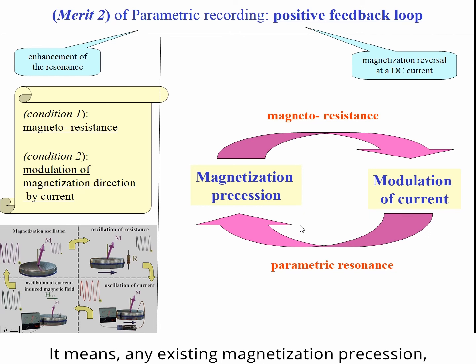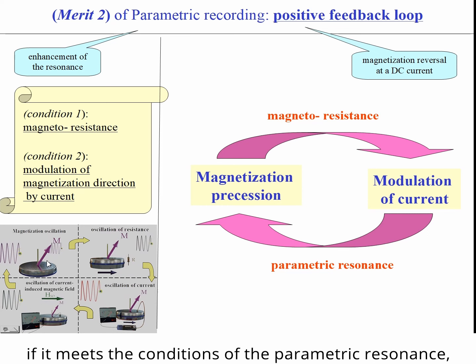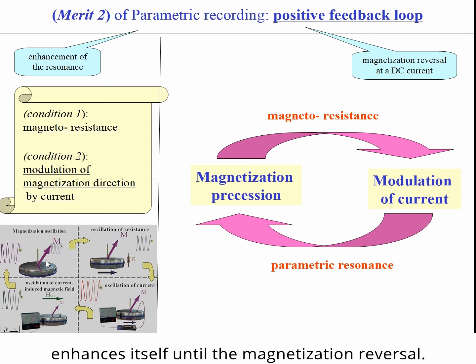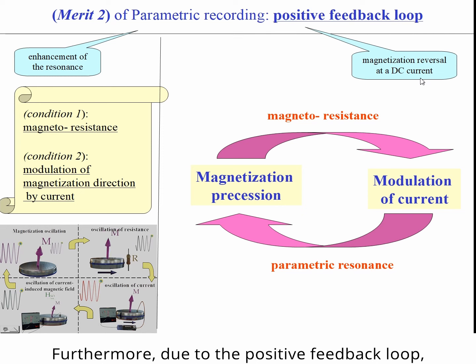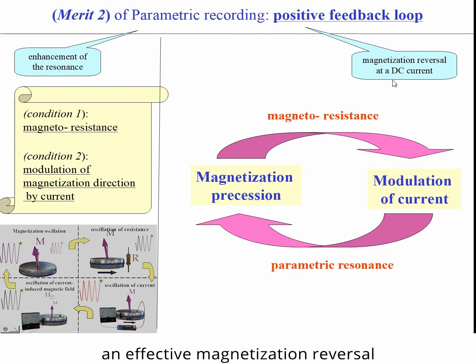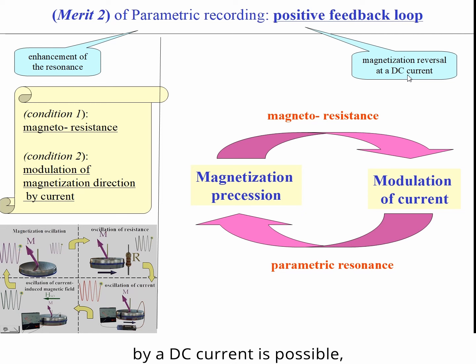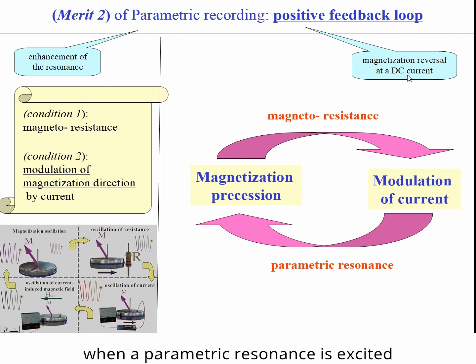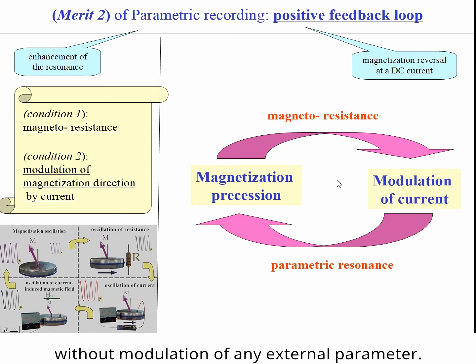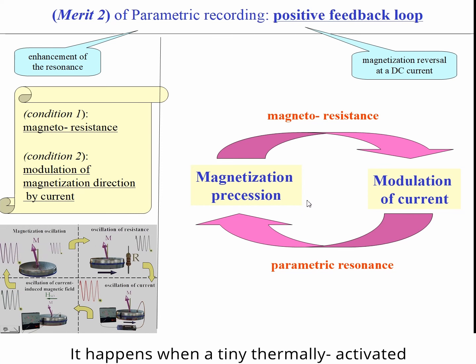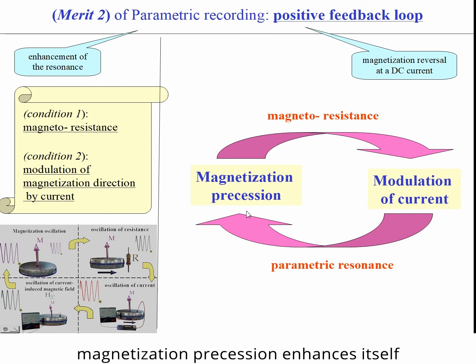It means any existing magnetization precession, if it meets the condition of parametric resonance, enhances itself until the magnetization reversal. Furthermore, due to the positive feedback loop, an effective magnetization reversal by a DC current is possible, when a parametric resonance is excited without modulation of any external parameter. It happens when a tiny thermally activated magnetization precession enhances itself until the magnetization reversal.